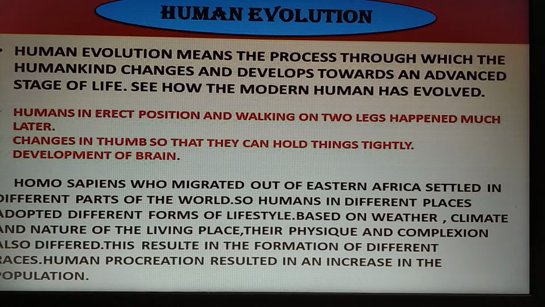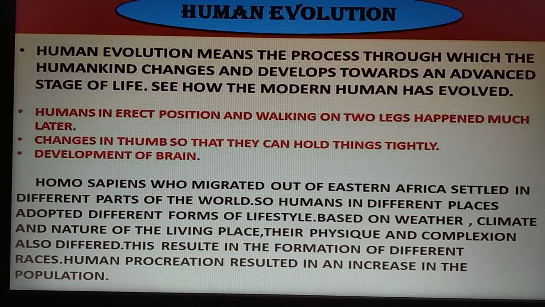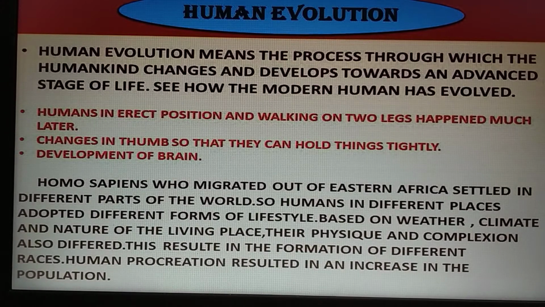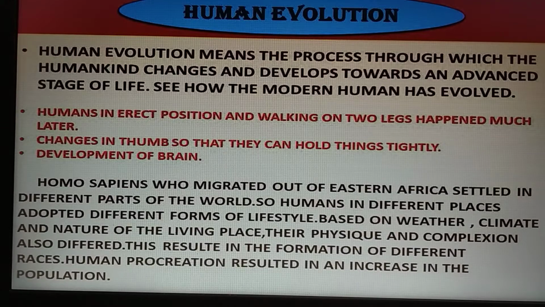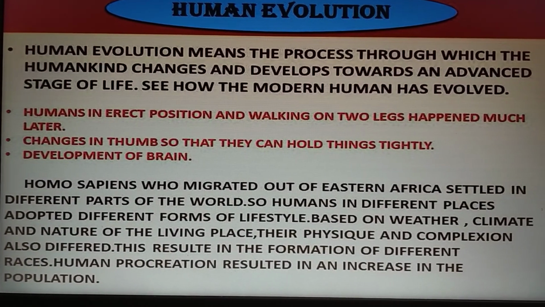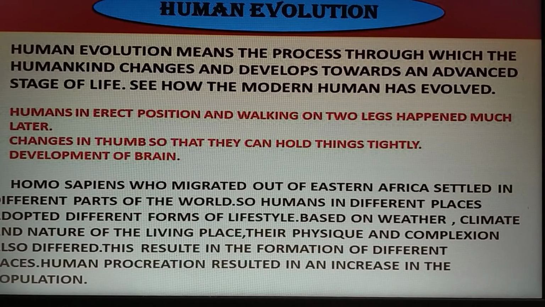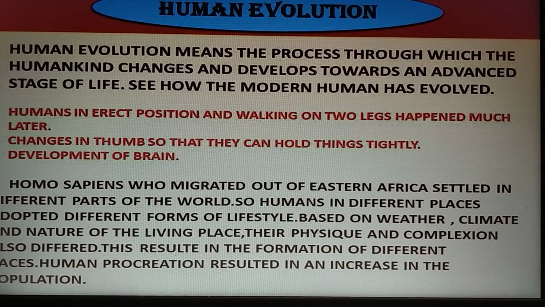Homo sapiens who migrated out of Eastern Africa settled in different parts of the world. So humans in different places adapted different forms of lifestyle based on weather, climate and nature of the living places. Their physical features and complexion also differed. This resulted in the formation of different races. Human procreation resulted in an increase in the population.